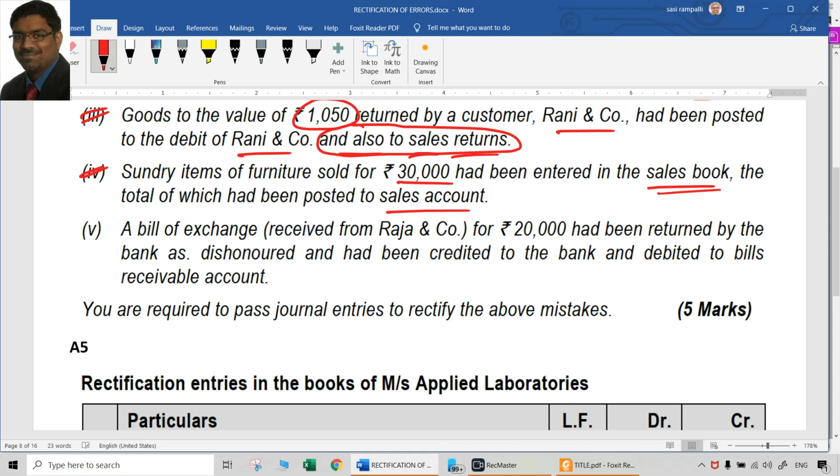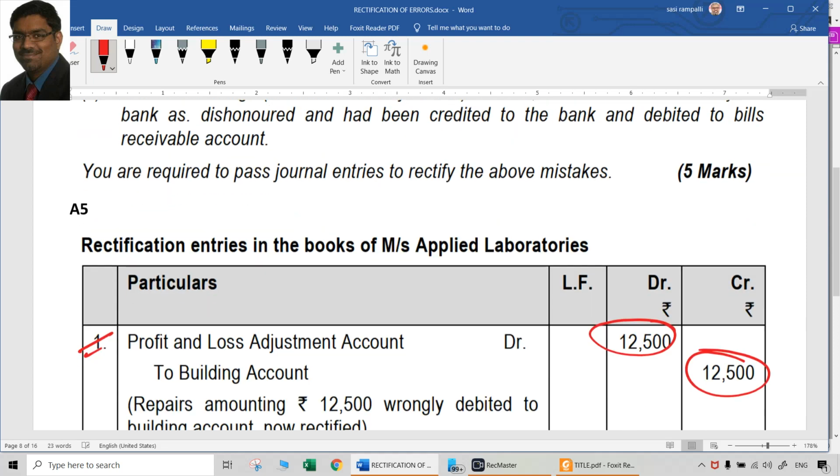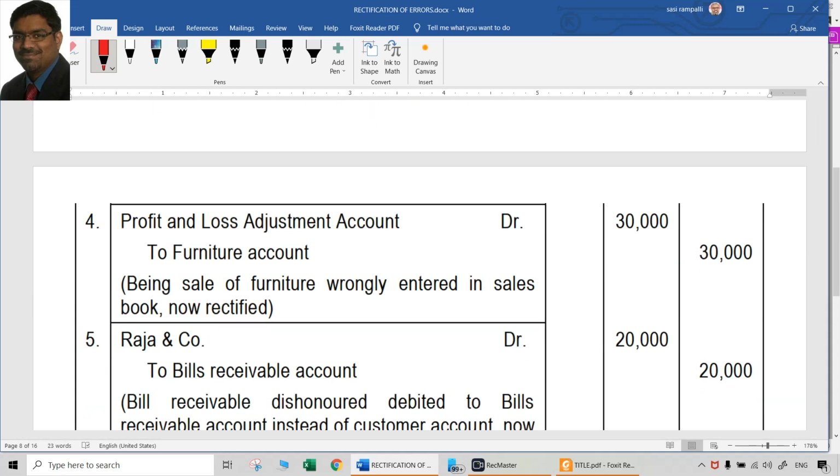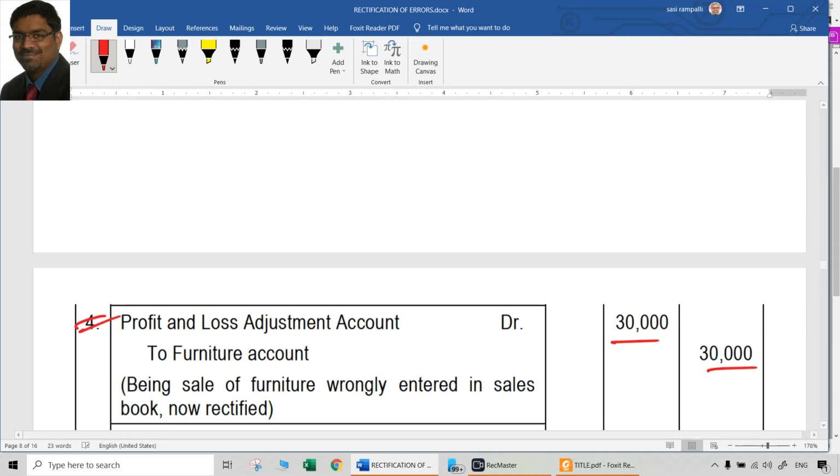Now we have to debit it for sure. How can we do that? We can't debit sales account. So we will debit profit and loss adjustment account. Furniture was supposed to be credited. It was not credited. Now we have to credit it. So what we can pass an entry? P&L adjustment account at R2, furniture account 30,000. That's all.